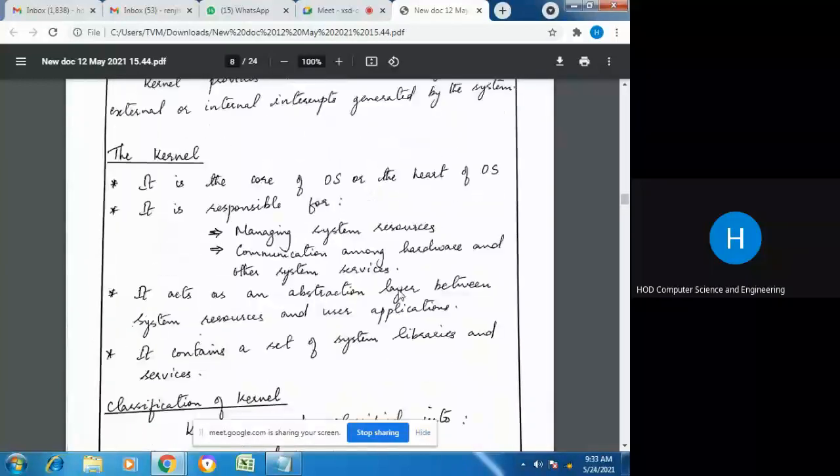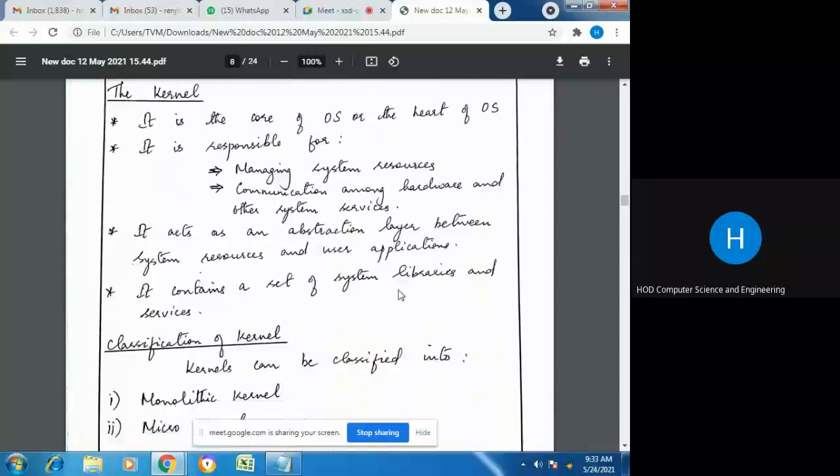It is the core of the OS or the heart of the OS, and it is responsible for functions like managing system resources and communicating with hardware and other system services. It acts as an abstraction layer between the system resources and the user application. And it also contains a set of system libraries and services, because it is with the help of these codes that it communicates between the end user application and the system resources.